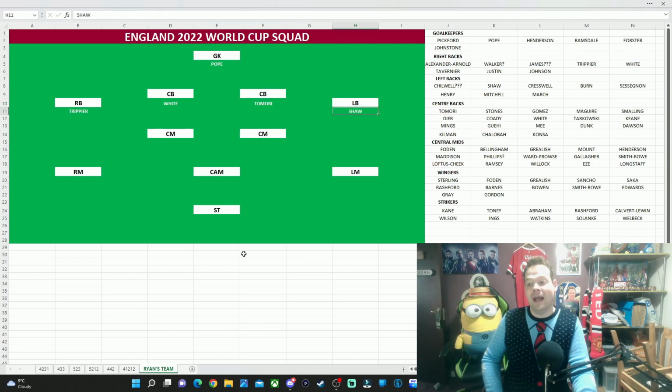Now, I'll be honest with you, right now, I think there is a chance that neither White or Tomori even get in Gareth Southgate's squad tomorrow, which would be an absolute travesty in my opinion. I am literally putting them in my starting 11.